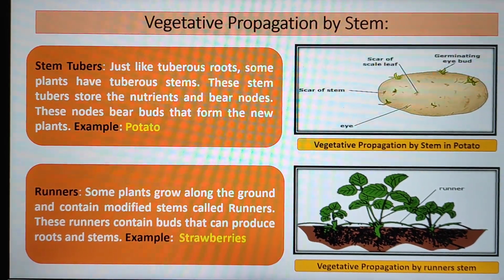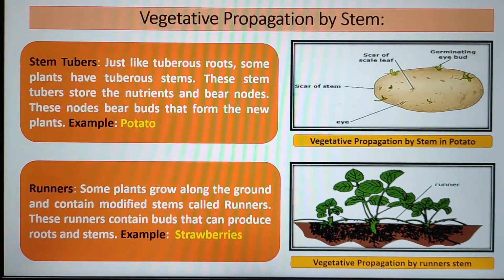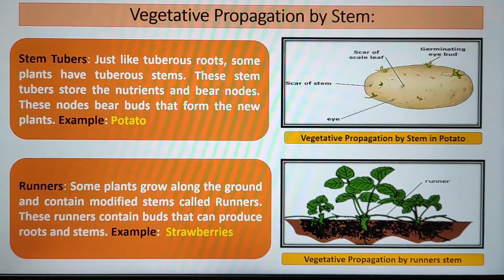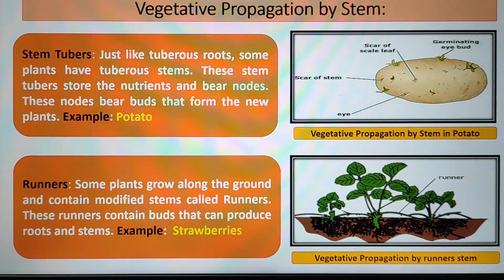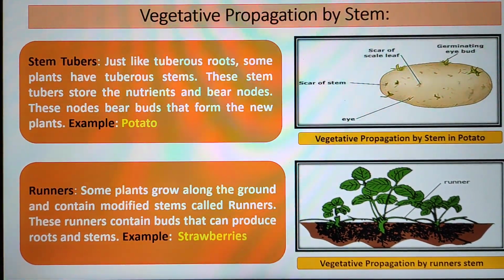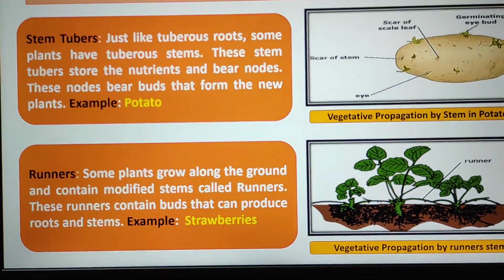If the potato is cut into pieces, each with an eye, and planted in the soil, the cut parts with eye grow into a new potato plant. You might have seen in your houses the potato, after being kept for few days, the buds grow, and if these cut pieces are taken and put in the soil, they grow into a new plant.